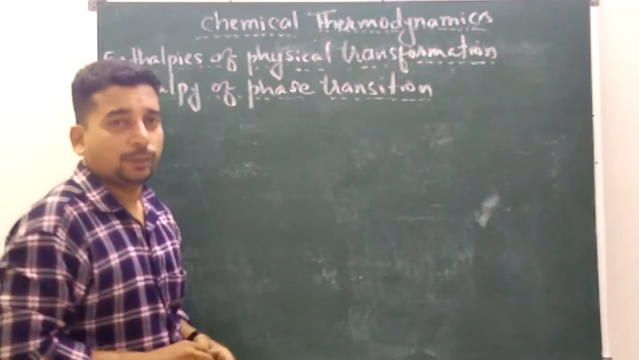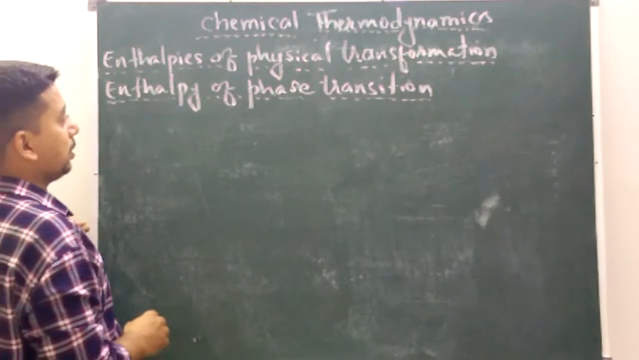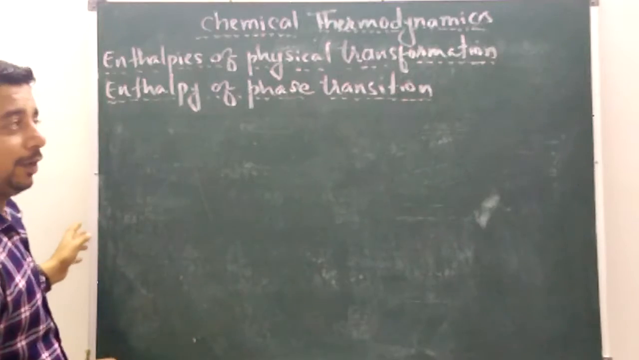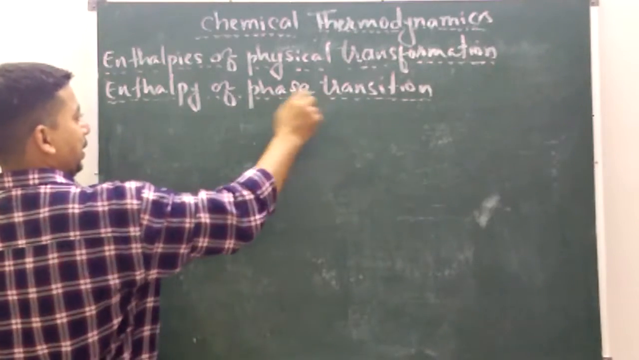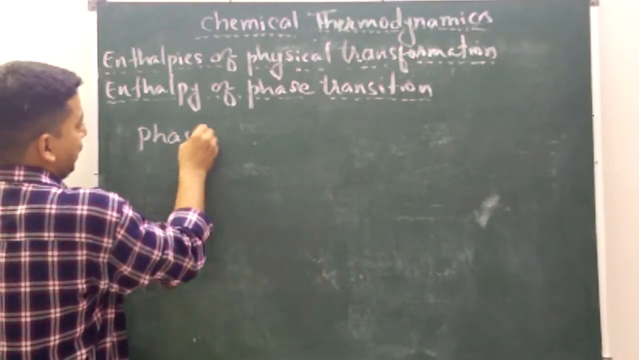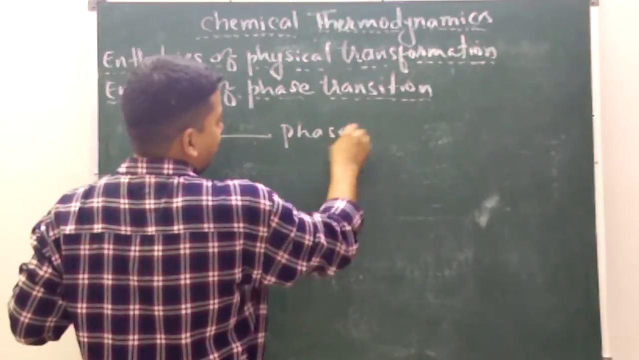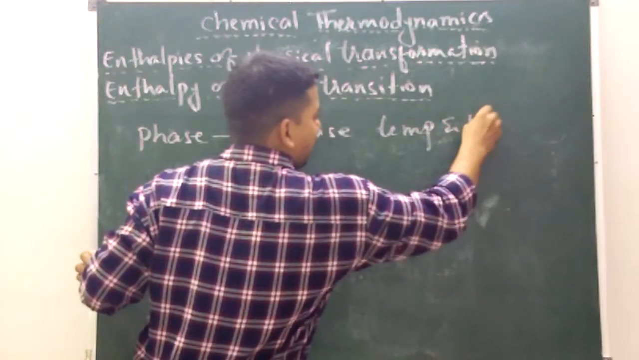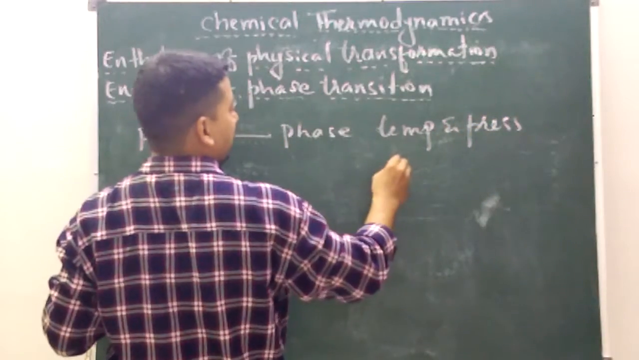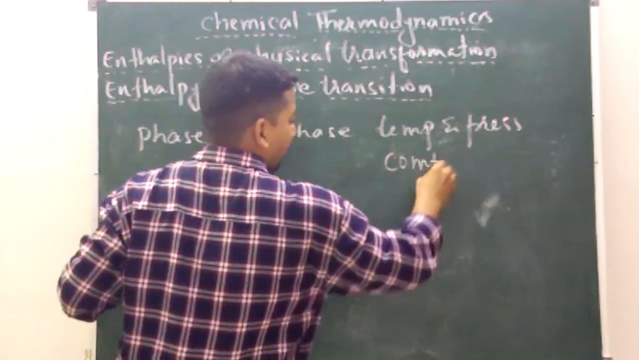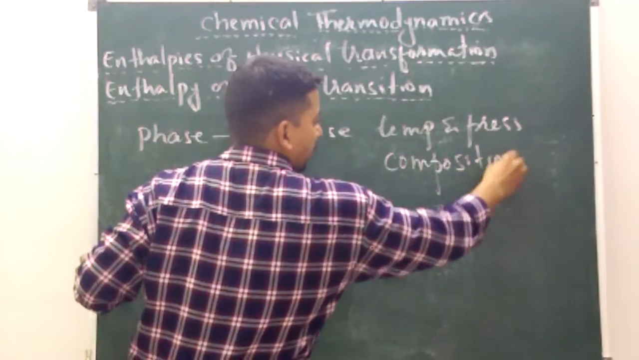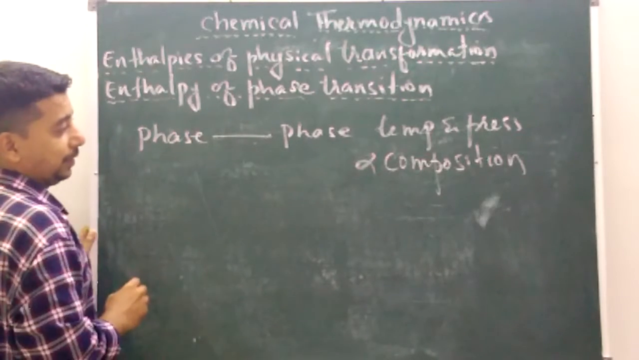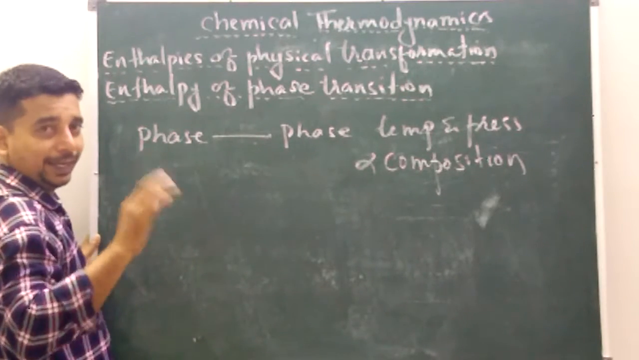Enthalpies of physical transformation. Next topic is enthalpies of physical transformation, under which we will see enthalpy of phase transition. In phase transition, one phase of a substance gets converted into another phase at constant temperature and pressure without changing composition. There is no change in composition, but one phase is getting converted into another phase. There are three phases of substance: solid, liquid and gas.